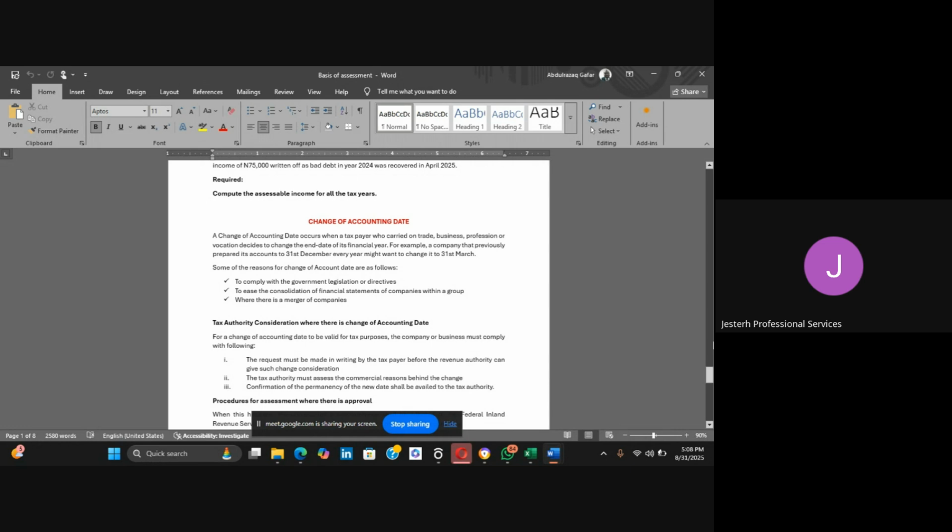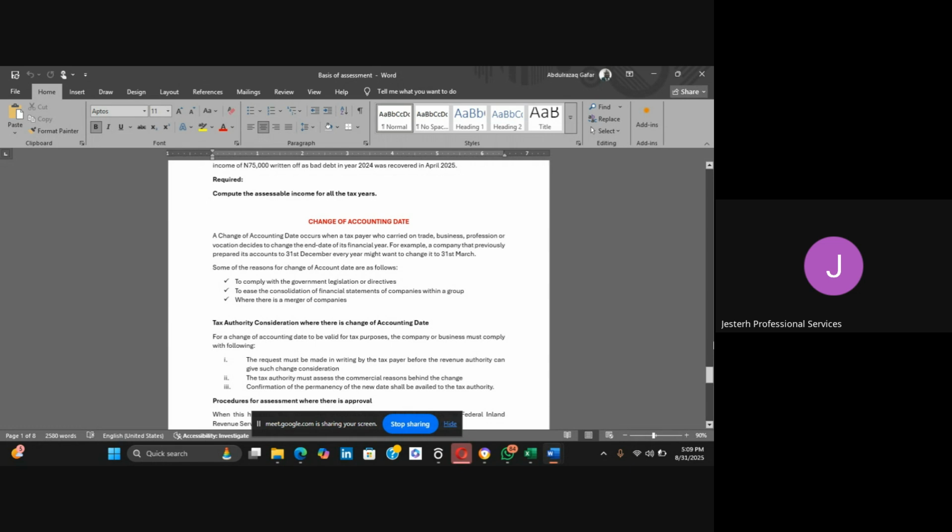No. You need to carry the revenue authority along because if the change of year end is not approved by them, there is nothing you could do. Which means you need to inform them, you need to write to them, and also provide the reasons. You provide the basis why you want to change your accounting year end. And some of the reasons for change of accounting year end or accounting dates are as follows.